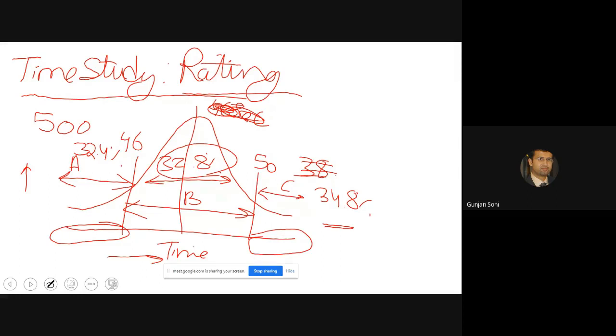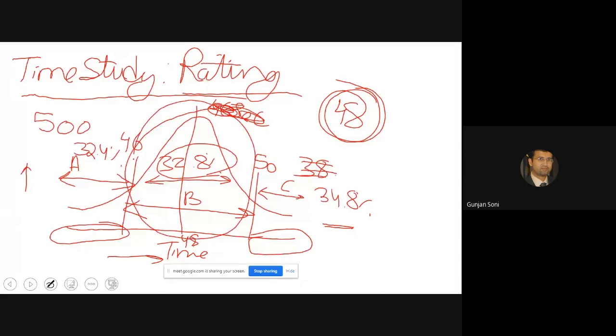So for a group of 500 workers, the average time taken to perform the job is between 46 and 50 seconds. We can take, let's say, 48 seconds. And these 48 seconds could be called the average time taken by a qualified worker to do this job. The people lying in this region are the average workers, or the standard workers.